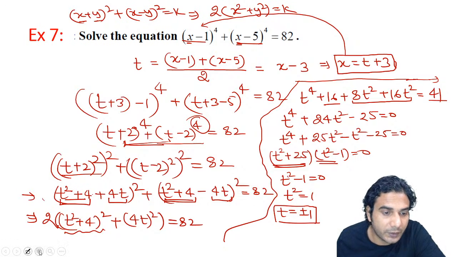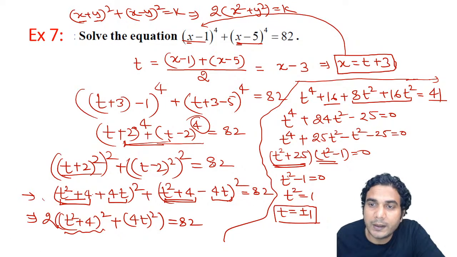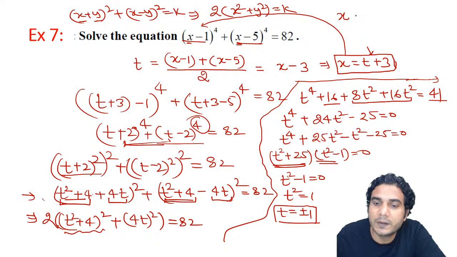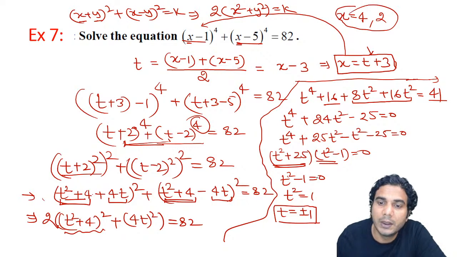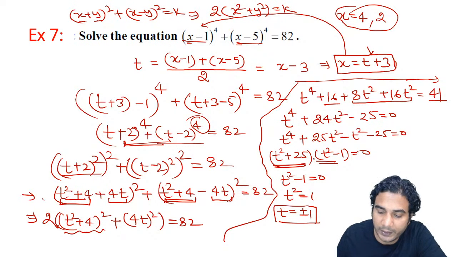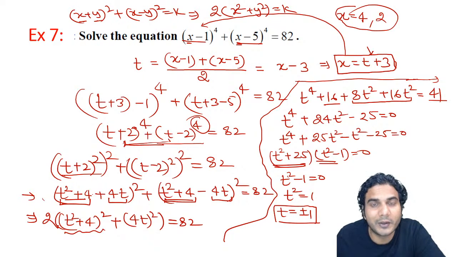Now let's see what was your t. So you are getting 2 values of t. Just put t in this equation and you get x. So if you put t is equal to 1, plus 1, it is x is equal to 4. And if t is equal to minus 1, it is going to be 2. All right, so you're getting two real values, and from the other equation you'll get imaginary values. So leave those values because we need only real solutions. All right, so this was the last form.